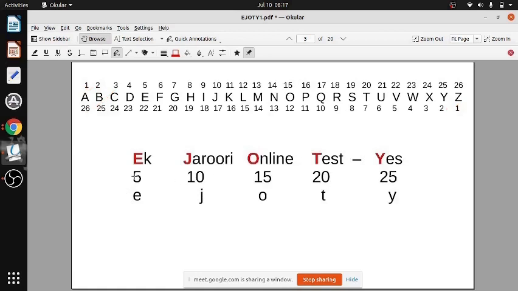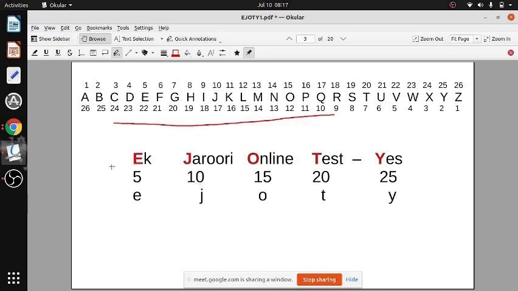Ek jaruri online test, the first letters give 5, 10, 15, 20, 25. So if you remember this, you may not have to write the whole table. This acronym gives 5, 10, 15, 20, 25.